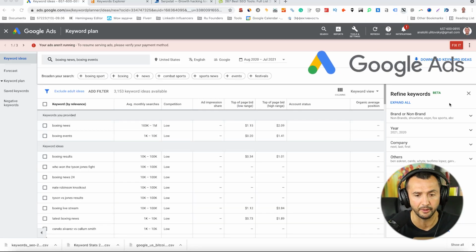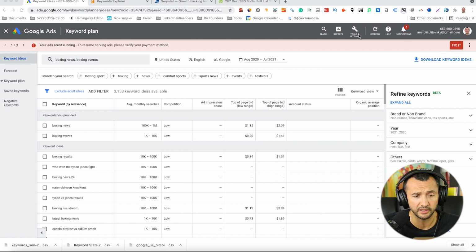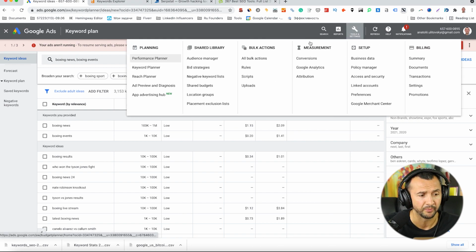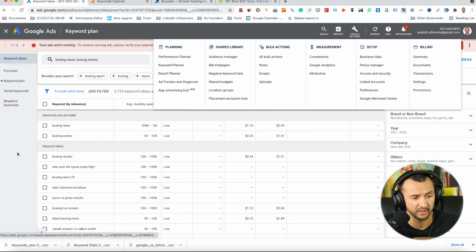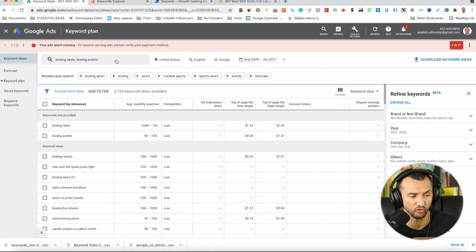Let me share my screen. You can see I decided to start from Google Keyword Planner. If you want to use this tool, just sign in to Google at google.com, click here, tools and settings, and choose Keyword Planner. I'm here, and I decided to search for two keywords: boxing news and boxing events.